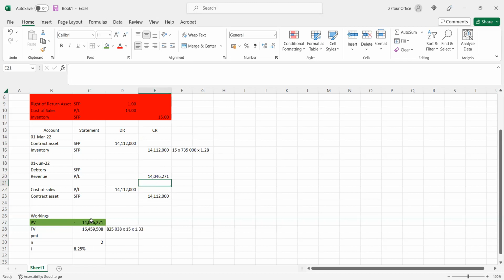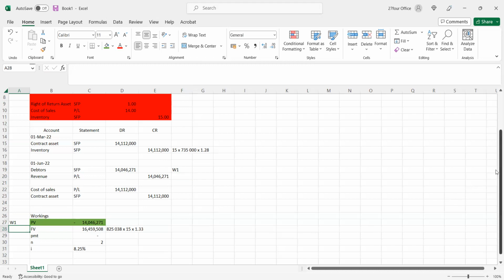So every year I will recognize interest income or interest expense, depending on whichever way it is, and I'll recognize that until 1 June 2024, and at 1 June 2024 the debtor amount would equal that 16,459. Okay, so there we go. So that is basically that.